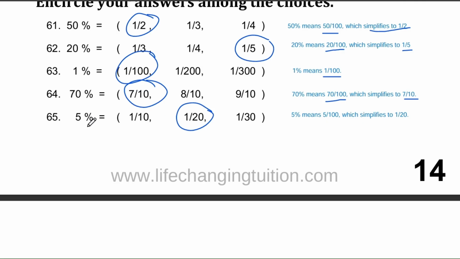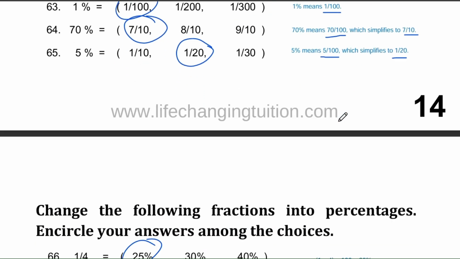Question number 65. What is 5% as a fraction? Your options are 1/10, 1/20, or 1/30th. The correct answer is 1/20th. 5% means 5 out of 100, or 5/100, which simplifies to 1/20th.